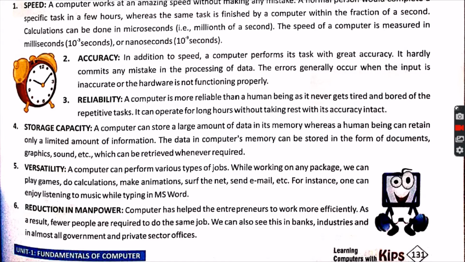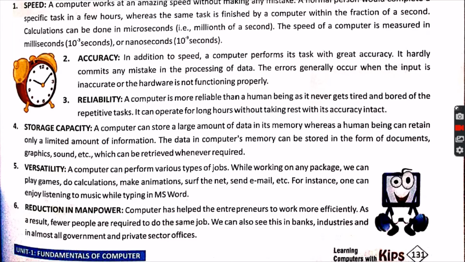And the fifth point is versatility. A computer can perform various types of jobs, means it is able to do different types of things at a time. That is called versatility. So while working on any package, we can play games, do calculation, make animations, surf the net, send email, etc. For instance, one can enjoy listening to music while typing in MS Word.